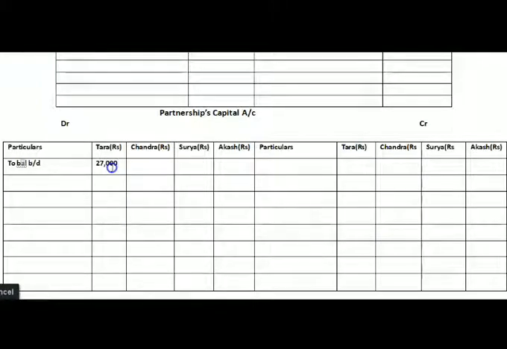Next, on the liability side, they have given Chandra's and Surya's balances. So by balance brought down, the amount we will write in Chandra's column is 1,05,000 rupees, and here in Surya's column the amount will come 66,000 rupees. So here we have done with the balance sheet.